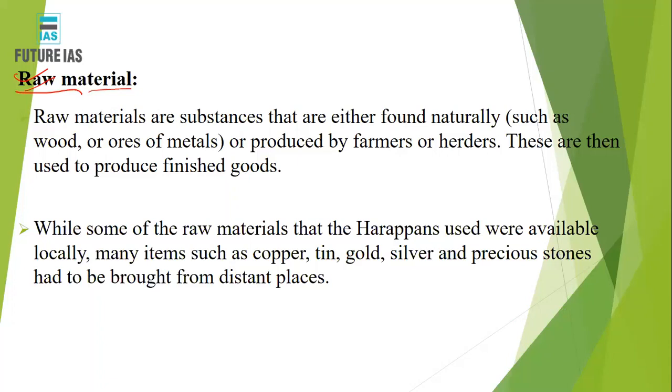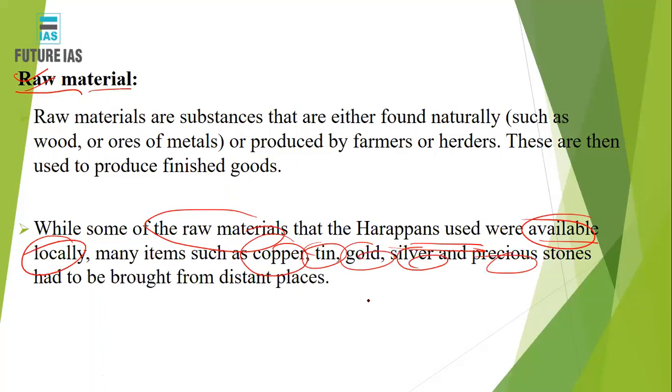Now, some of the raw materials that the Harappans used were available locally, because they were locally procured, but a few of those materials were brought from distant places. For example, copper, tin, gold, silver, and precious stones were brought from different places. The copper was sourced from Rajasthan, the Khetri mines, and other precious metals were sourced from Iran and Afghanistan and so forth. So the people sourced different metals based on need from distant lands.